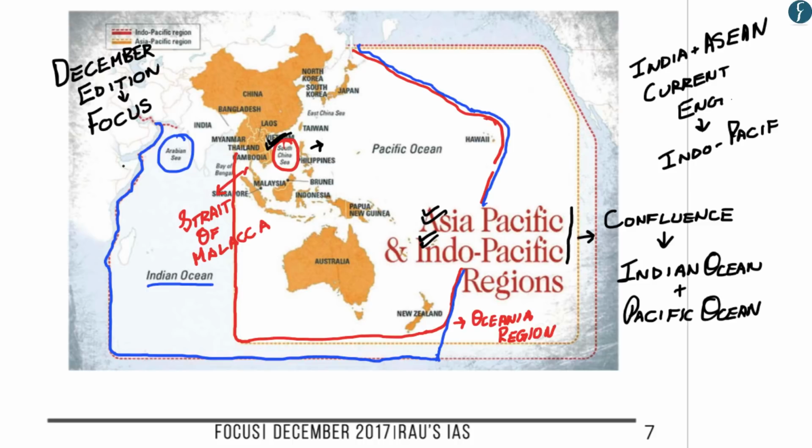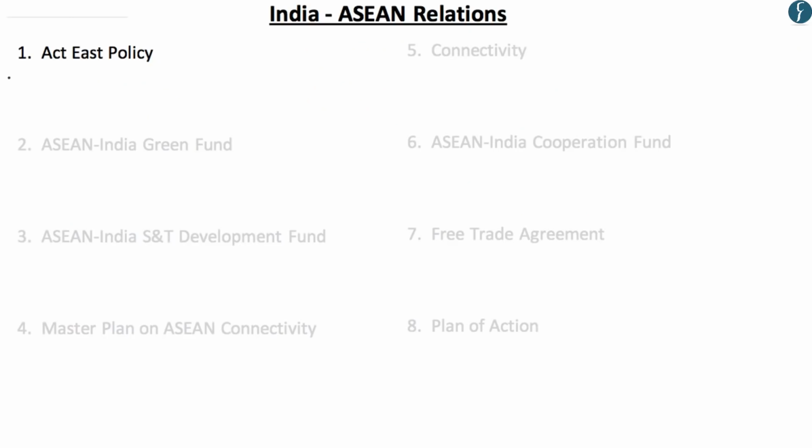Now let us understand a brief about the India-ASEAN relations. There are 8 points in the India-ASEAN relations which we would be focusing upon, and through these 8 points you'll get a brief understanding and specifics on India-ASEAN relations. The first point is the Act East policy. As you may know, P.V. Narasimha Rao in the early 90s led to the Look East policy, and the current government of Narendra Modi in 2014 upgraded the Look East policy to the Act East policy.